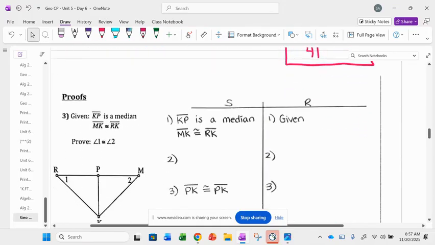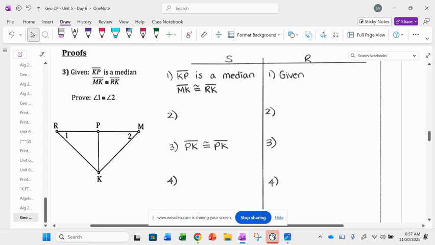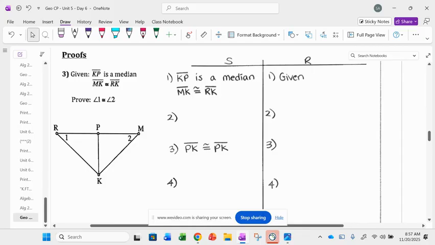All right, let's do some proofs. KP is a median. Right there, I'm going to stop. If KP is a median, what can I conclude from that? KP is a median. Only 2 people. This is sad. Noah.